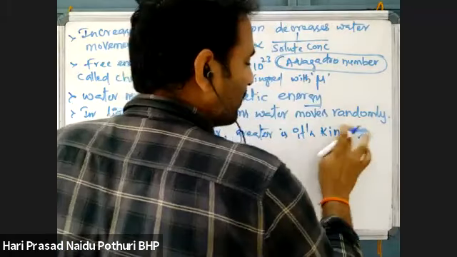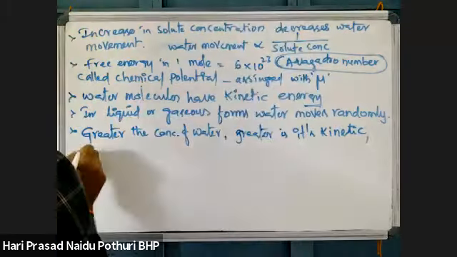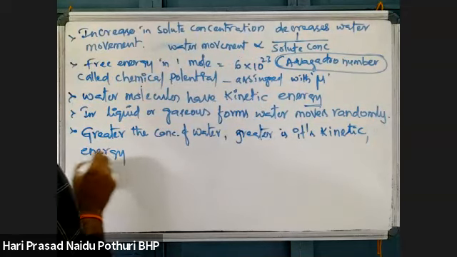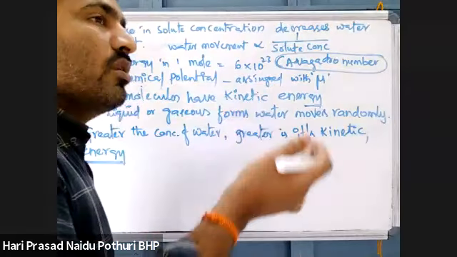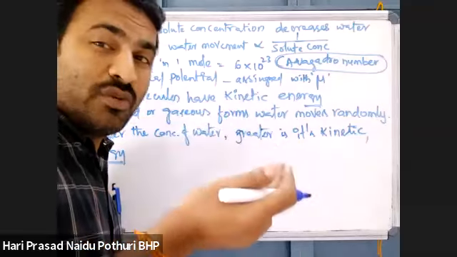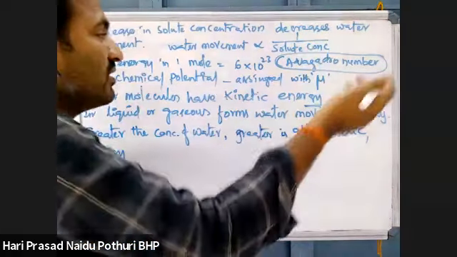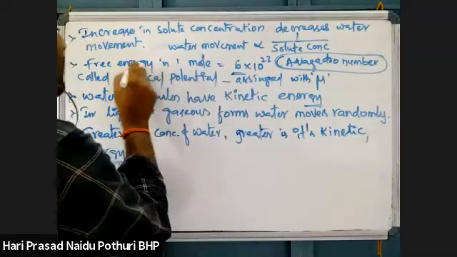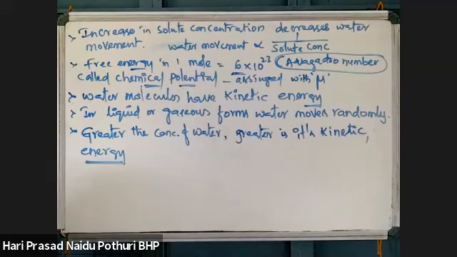Water concentration is great, that means water kinetic energy is also great. Kinetic energy is more means what? Because we are saying its free energy is more. Free energy is more means that free energy, measured in Avogadro number, which is potential, is more. Yes, water chemical potential is more.